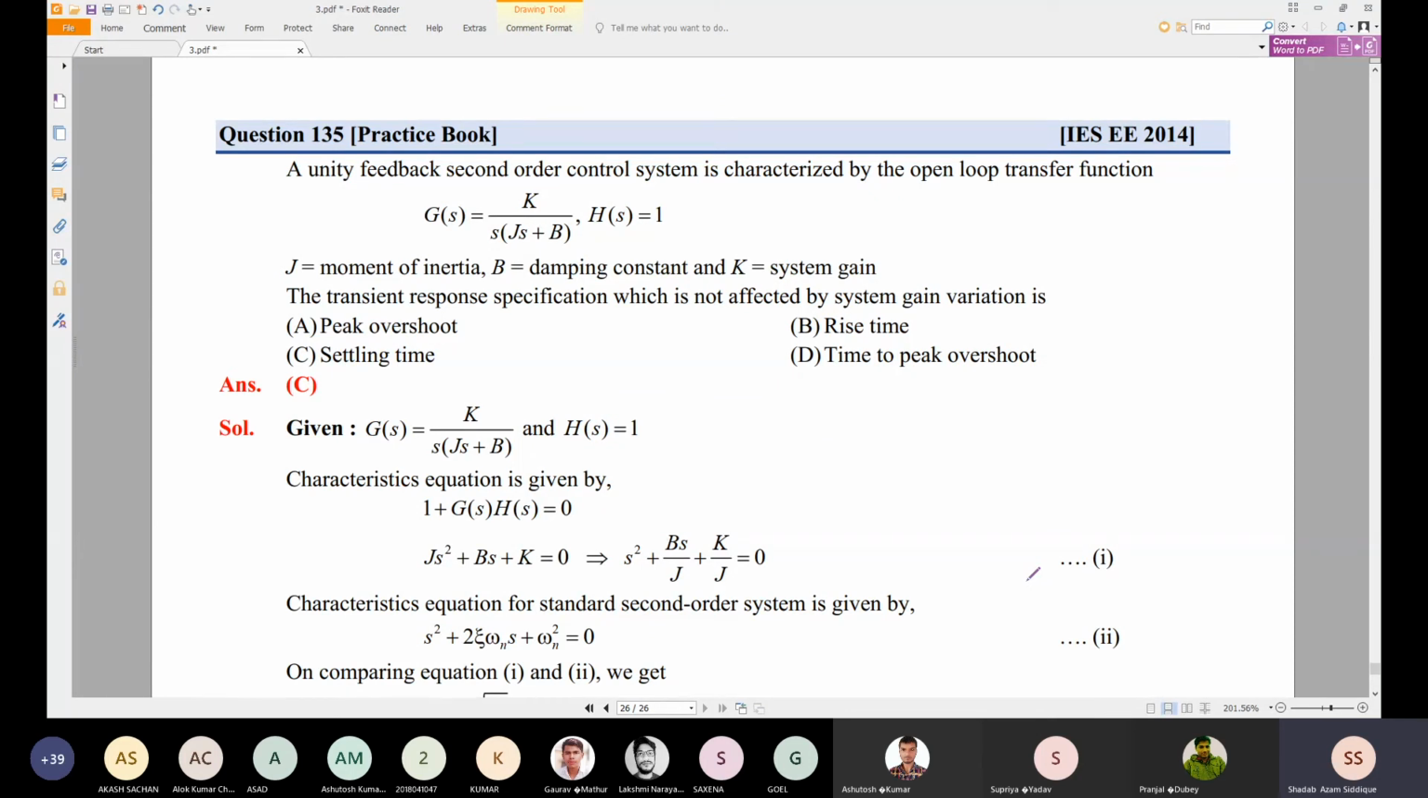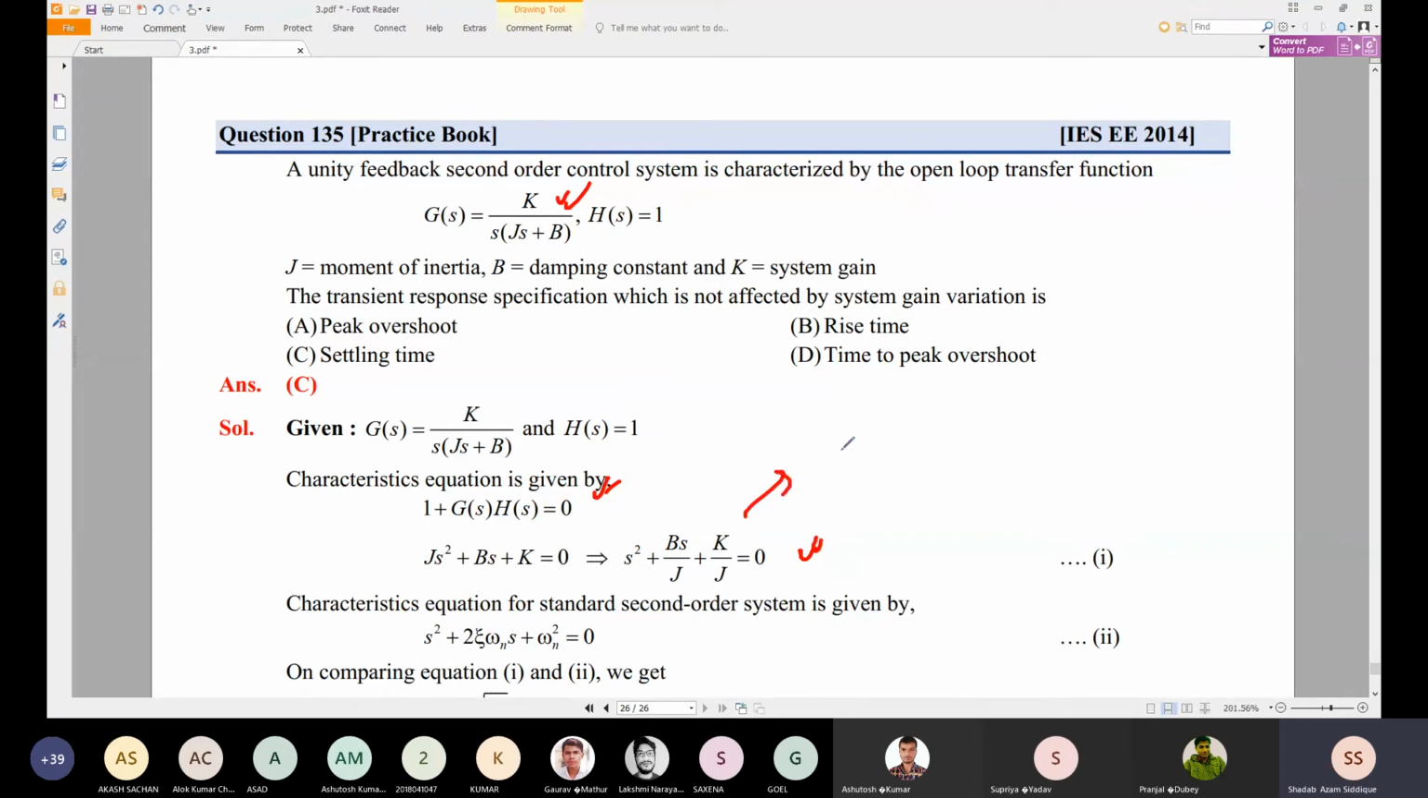We have already seen this type of problem. Which specification will not be affected by the system gain? The open loop transfer function is given, so we take the characteristic equation 1 + G(s)H(s) = 0, which gives s square plus B by J into s plus K by J equal to 0.